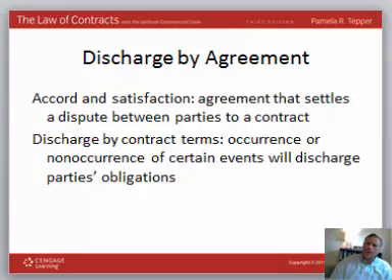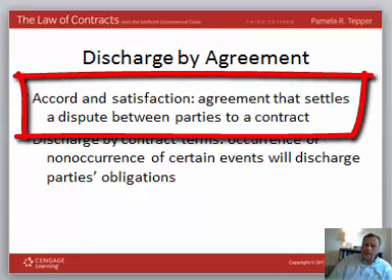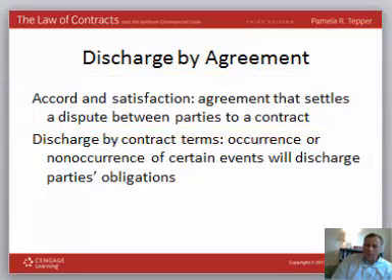So let's say that we have a contract that's legally binding and there's some type of dispute between the parties, but they come together and they mutually agree on a settlement. Again, you want to be able to document this through something called an accord and satisfaction. And this is a discharge by agreement saying that the parties have settled the dispute.